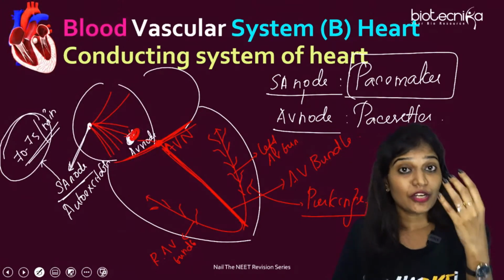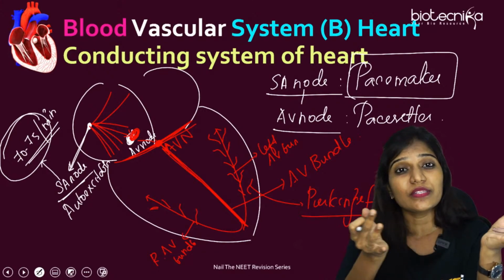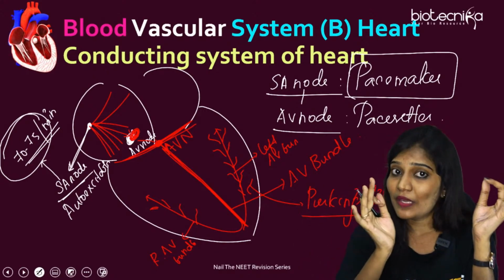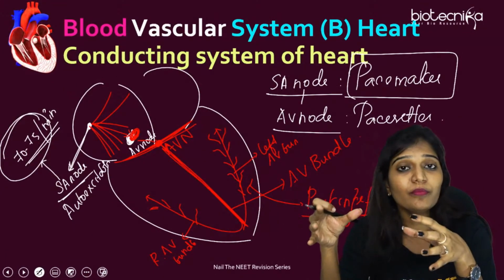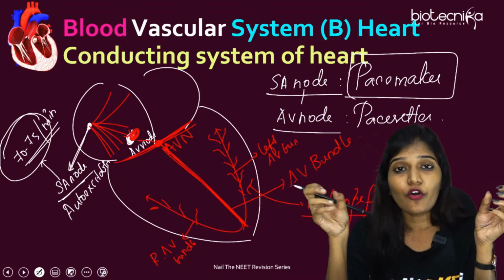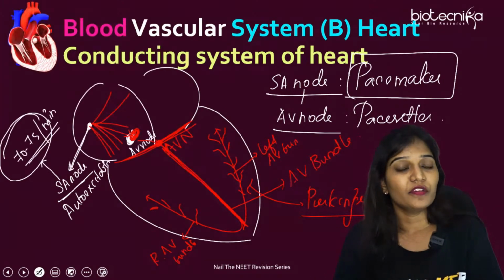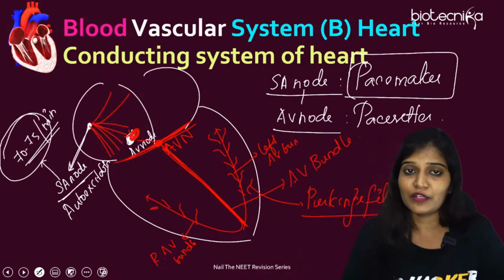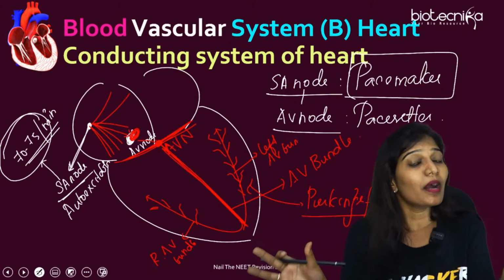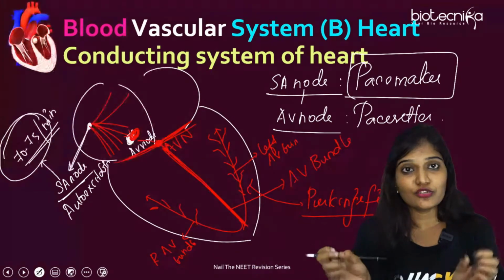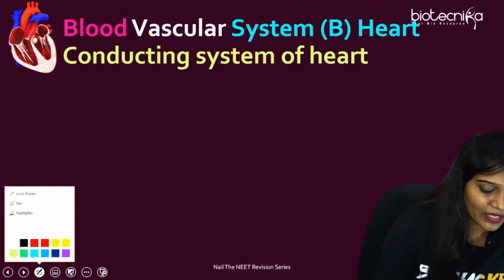First, the SA node generates impulses by itself, approximately 70 to 75 per minute, and they are the pacemakers. They send the impulses to the AV node. The AV node is very important because there is fibrous tissue present. Then the auricles begin to contract. From the AV node, it sends the impulses to the bundle of His, then to the right bundle of His and left bundle of His, and then to the Purkinje fibers. As the impulses are conducted to the entire ventricles, the ventricles begin to contract. This is how the conduction actually takes place. If we have to make a tabulation, we can make something like this.